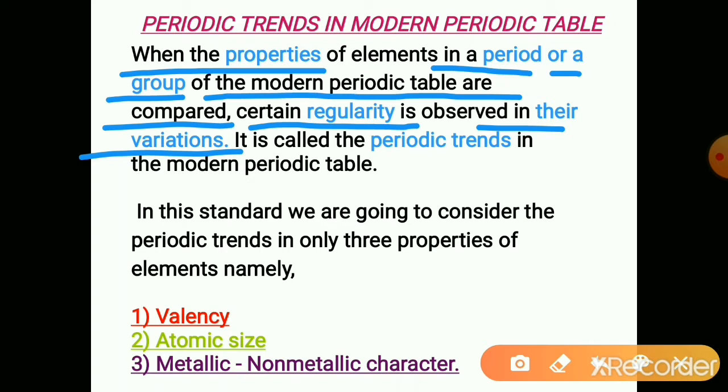Properties of the elements vary while moving in a period or group, but certain regularities are observed in their variations. This is called the periodic trend.